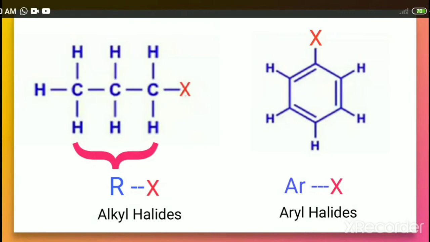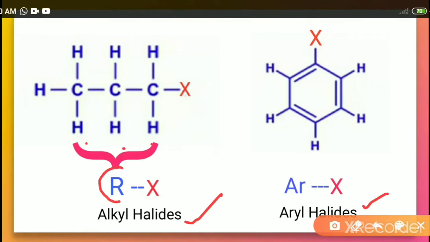Haloalkanes can also be called alkyl halides. Similarly, haloarenes can also be called aryl halides. Here, the word alkyl is related to the carbon chain, as in this figure, the 3 carbons and the hydrogens together form a group which is called the alkyl group, and the alkyl group is represented by the letter R. So usually in the general formula, we represent the alkyl group as R and halogen as X.